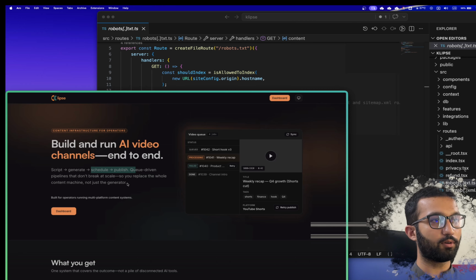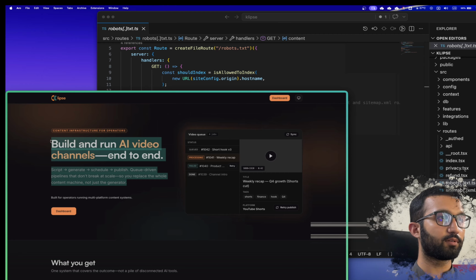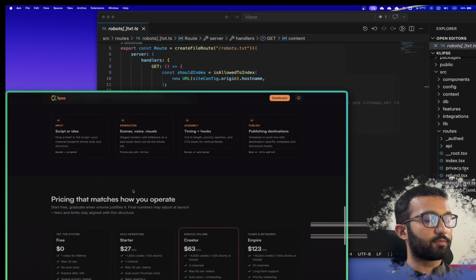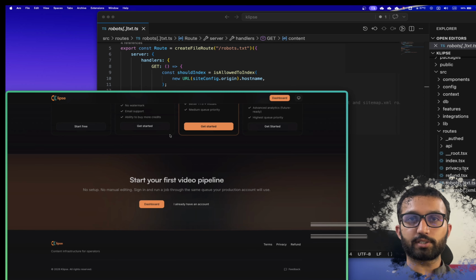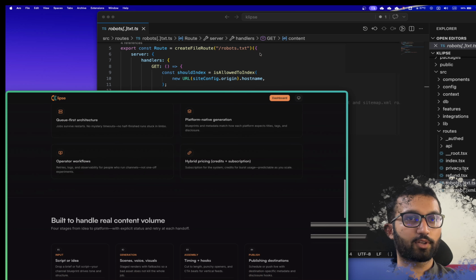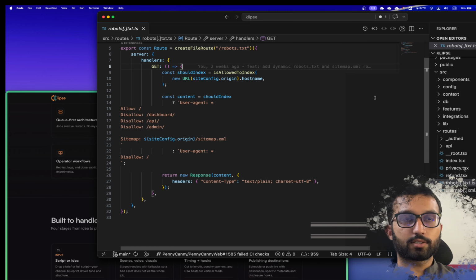It will be scheduled and not published immediately right after the generation, right? There is a reason behind it. I personally chose this feature. So the product is live, not yet open to registration for other users. The registration is disabled. I have the reason. So let's get into the code base.